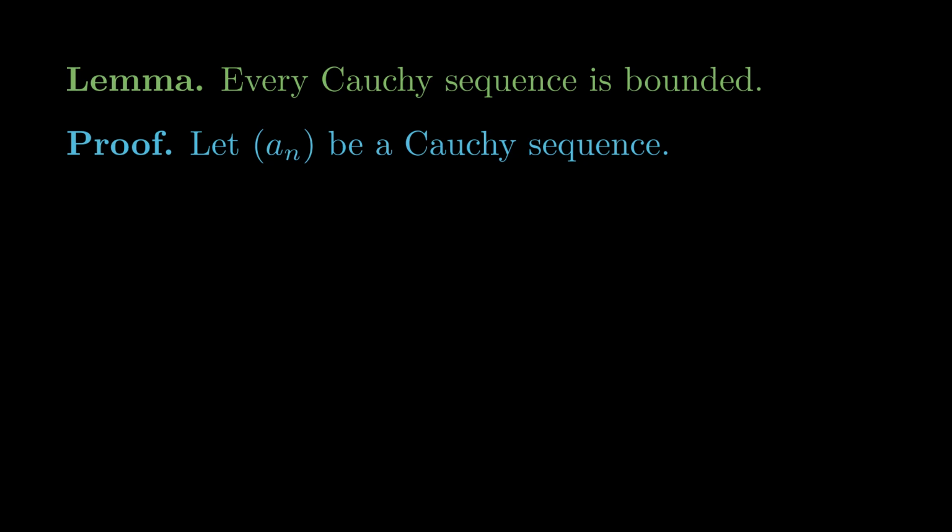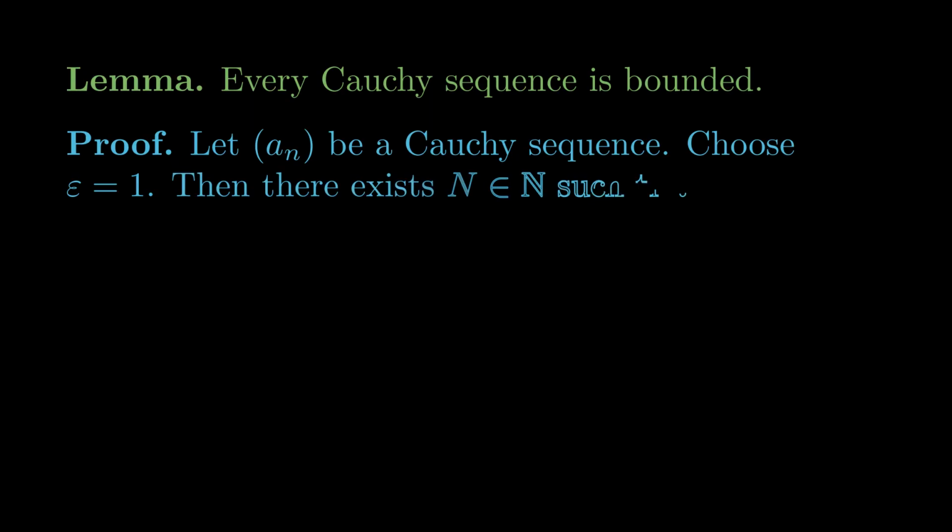But with Cauchy sequences, we're guaranteed that for any epsilon, there exists a big N such that all the terms past that point are within epsilon of each other. And so let's just choose epsilon equal to 1. Then there exists some big N in the naturals such that for m, n greater than or equal to big N, the absolute value of a_m minus a_n is less than 1.